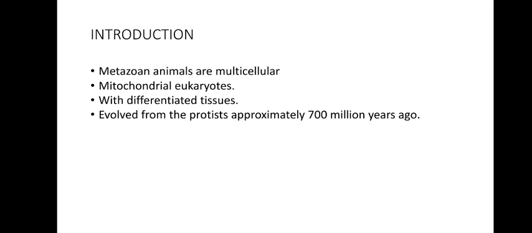Now let's see what these metazoans are. The metazoans are multicellular organisms. You are familiar with unicellular and multicellular. If not, let me tell you. Unicellular organisms are organisms that are formed of only one cell. Multicellular organisms: multi means many, cellular of cells. So multicellular means that which is formed of many cells.